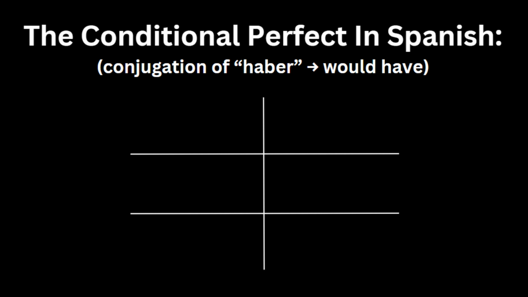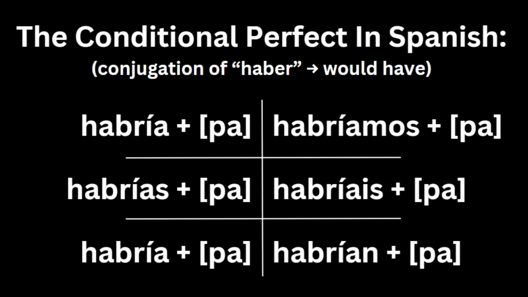we use a conjugation that is equivalent to both of the words would have. For the yo pronoun, we have the word habría, which is a conjugation of haber plus any participle that we want after. For tú, we have habrías. For él, we have habría. For nosotros, we have habríamos, vosotros habríais, and ellos habrían.